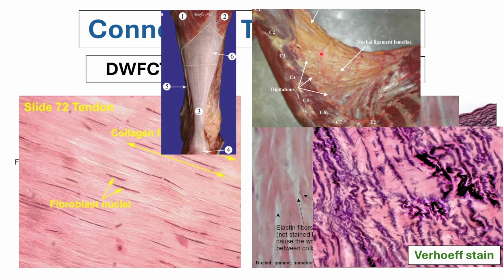So you can differentiate your elastic type of dense connective tissue from your dense white fibrous connective tissue by its color grossly. But under the microscope, you would need a special stain. But you can also assume based on the thickness of the collagen fibers. Okay?